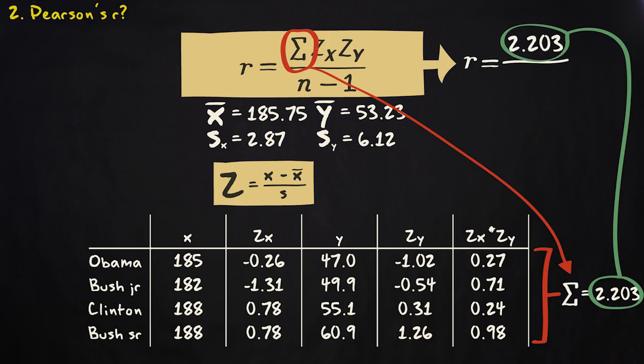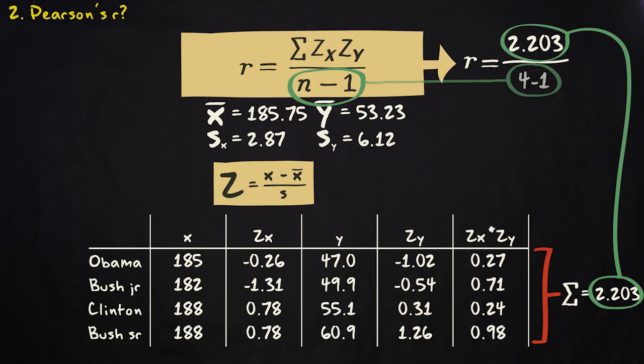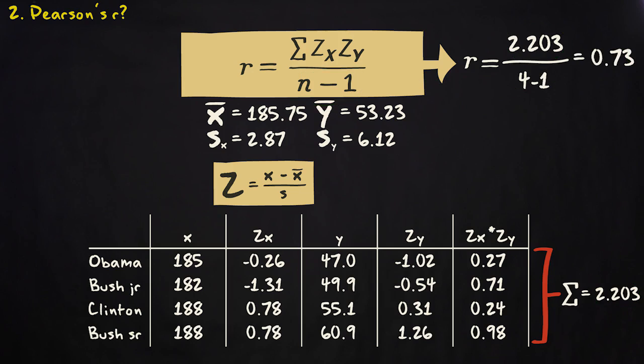That makes 2.202649. Finally, we have to divide by n minus 1. The n is 4, so n minus 1 equals 4 minus 1 is 3. The result rounded up is 0.73. That's our Pearson's R. It indicates that there is a rather strong and positive linear correlation between a leader's body height and his average approval rating.